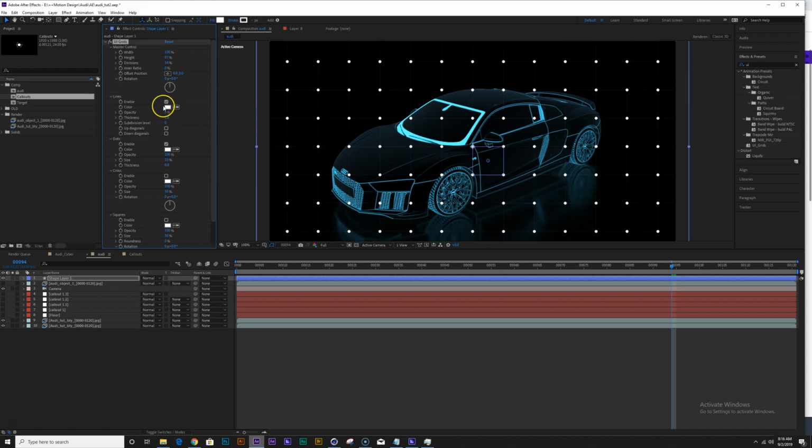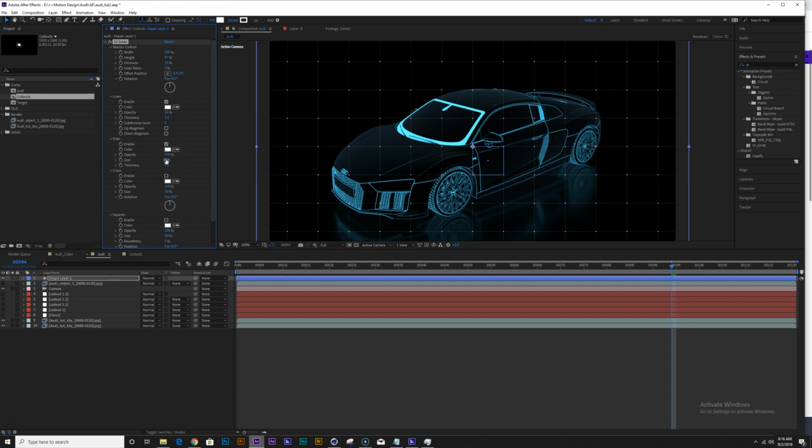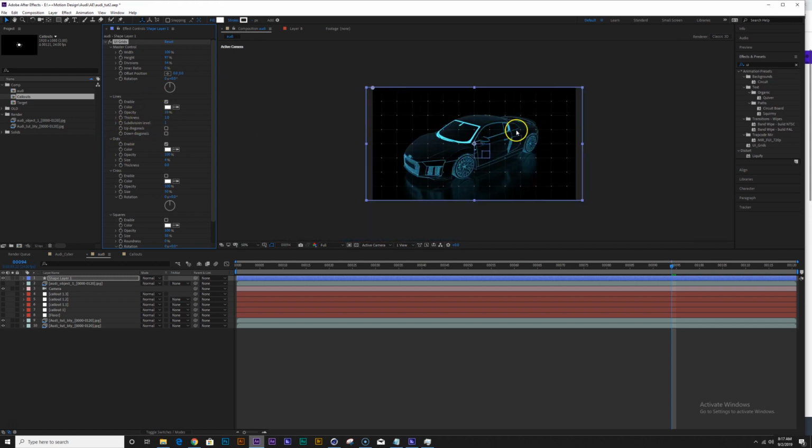but let me just make my line opacity say like 10. I'm gonna make my dots, make the size quite small, like say 3, maybe 4. Let's add, see, you can add a subdivision to my lines.